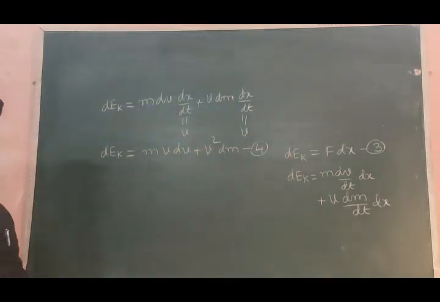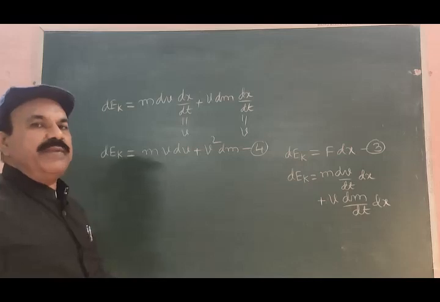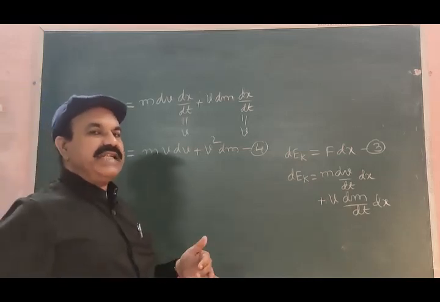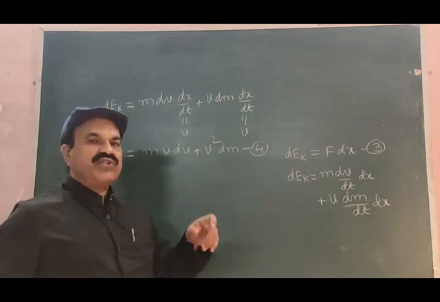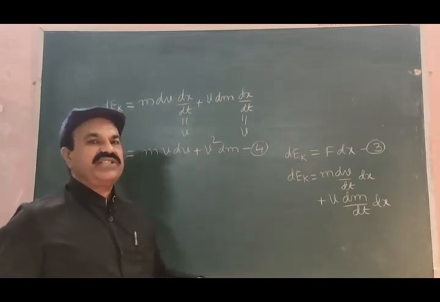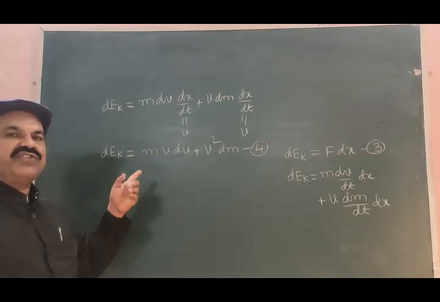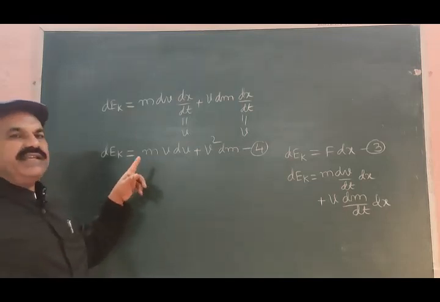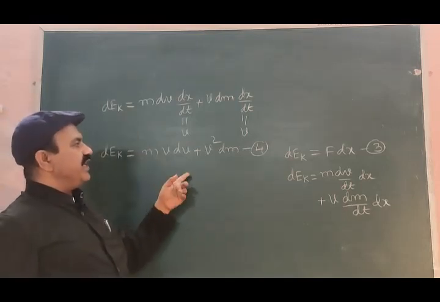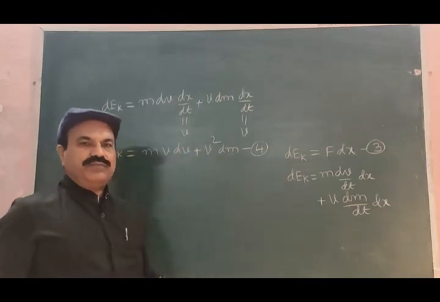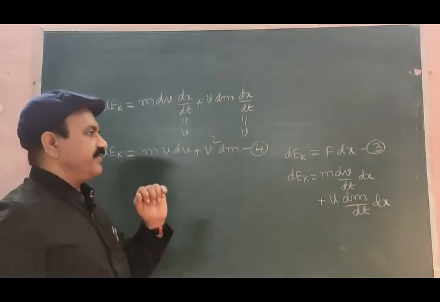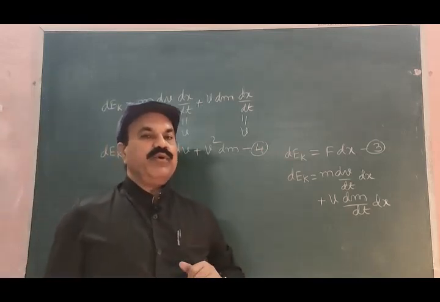So the change in kinetic energy of the body when it gets displaced through distance dx, when force F is acting on it, is given by equation 4: dK = m v dv + v² dm. Okay, then let me go back.